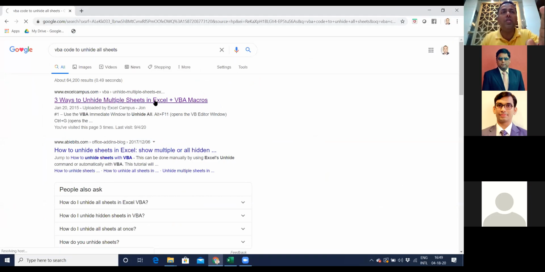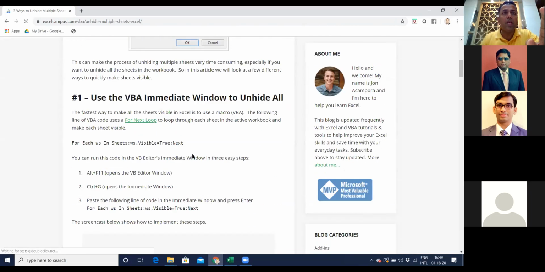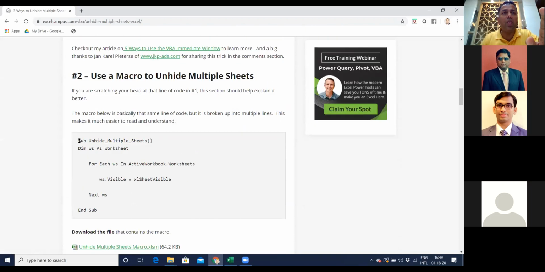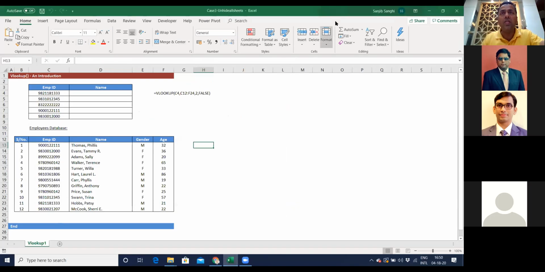I go into the first one. I scroll down and look for that code. I got that code right over here. I select this code, a very small little code. Don't get confused. It can be as long as possible, as short as possible. Control C. I go back to my Excel. Just make sure that you guys are looking into my Excel.